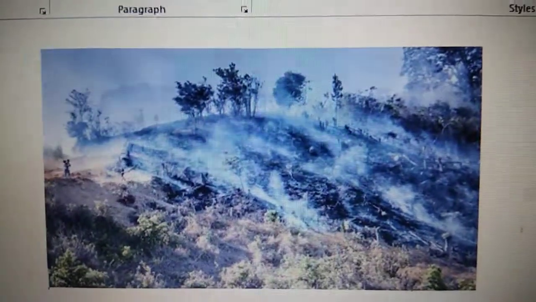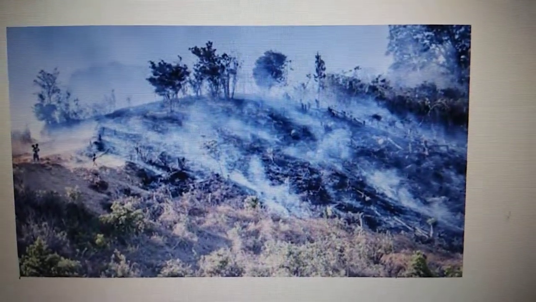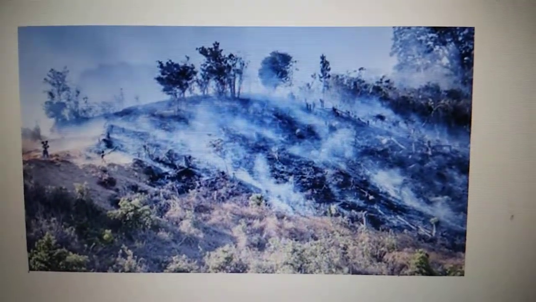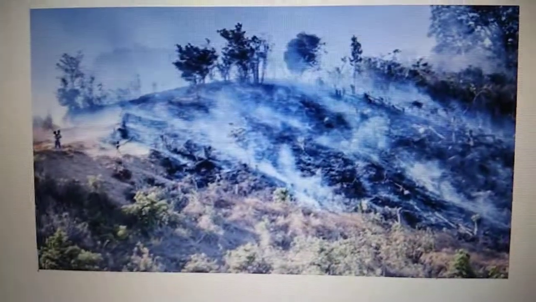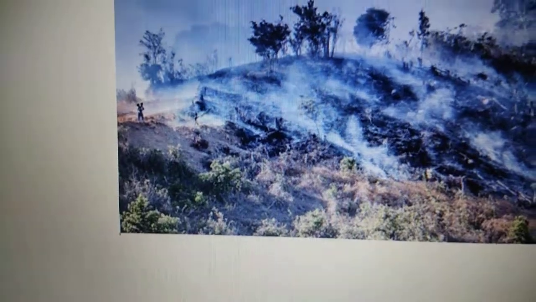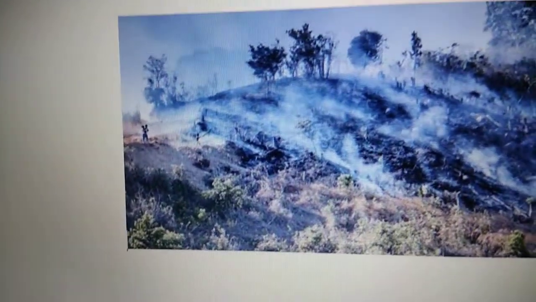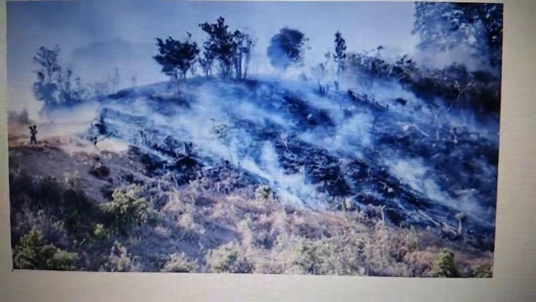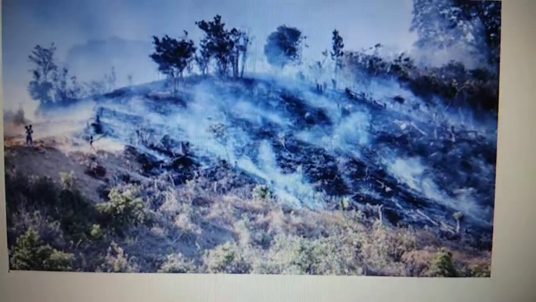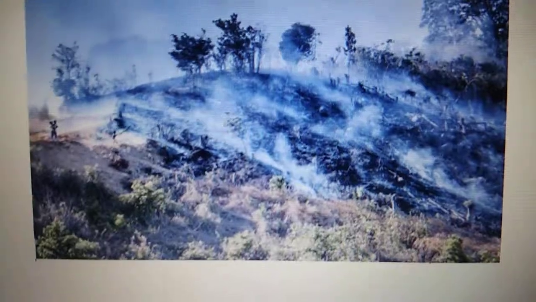Children, now let us see the primitive subsistence farming. There are two types of primitive subsistence farming: shifting cultivation and nomadic herding. Now we'll look into shifting cultivation. All of you know, primitive farming is the oldest form of agriculture. Shifting agriculture is practiced normally in dense forest areas, where the area is cleared by cutting the trees, and then they burn the trees, and then the ashes are mixed with the soil so that the soil gets its fertility, and then crops are grown.